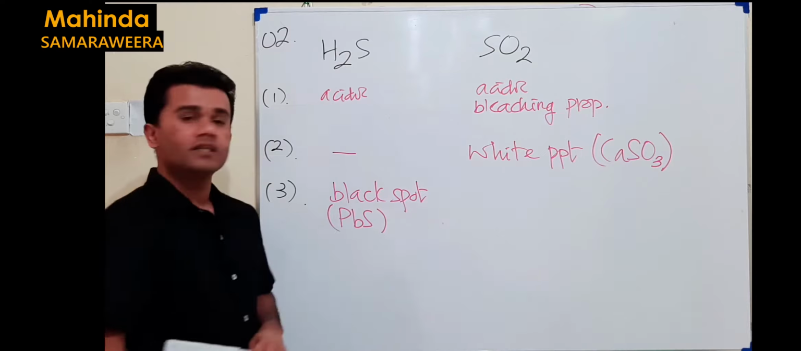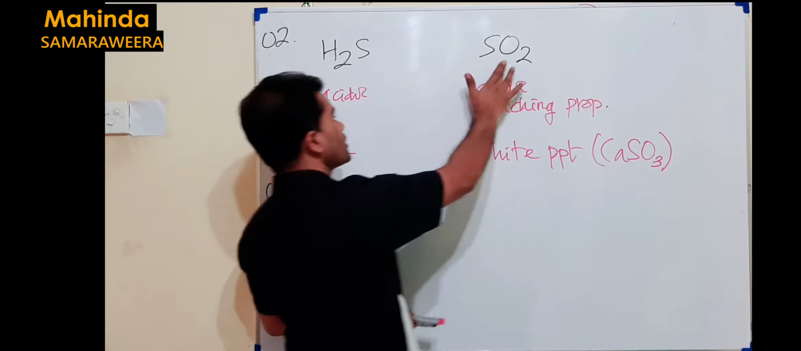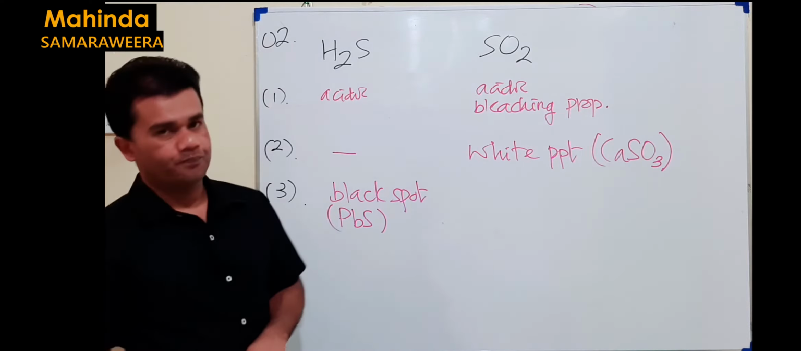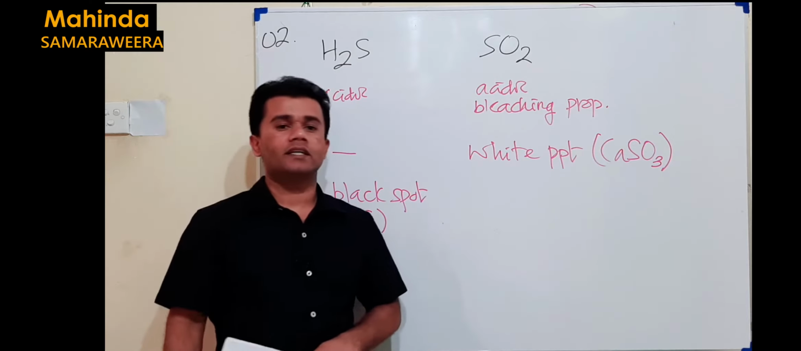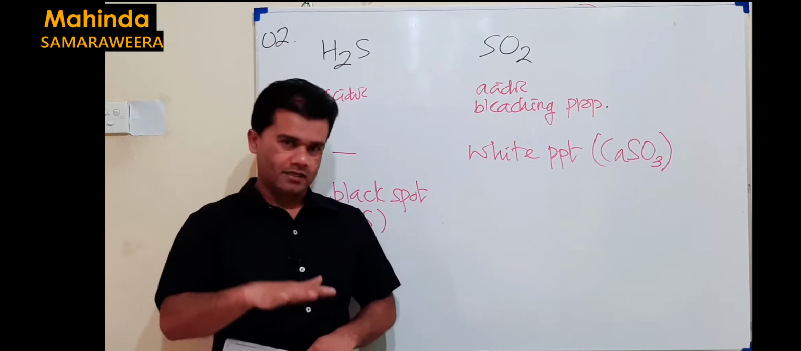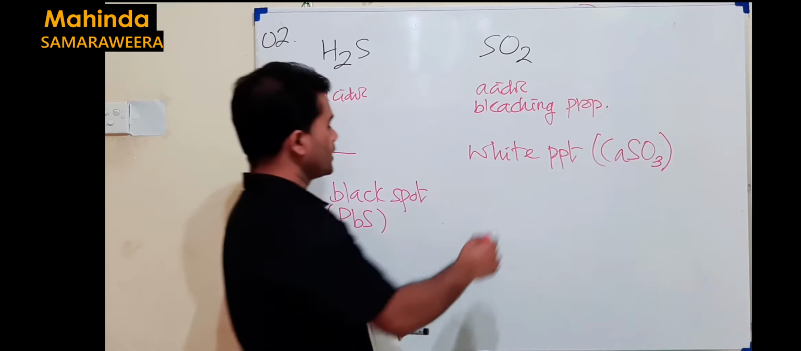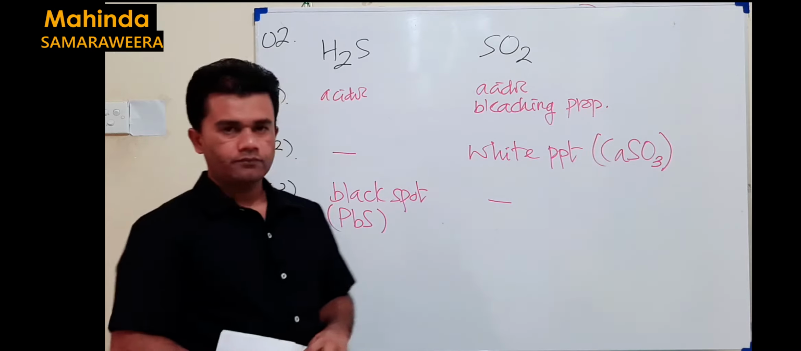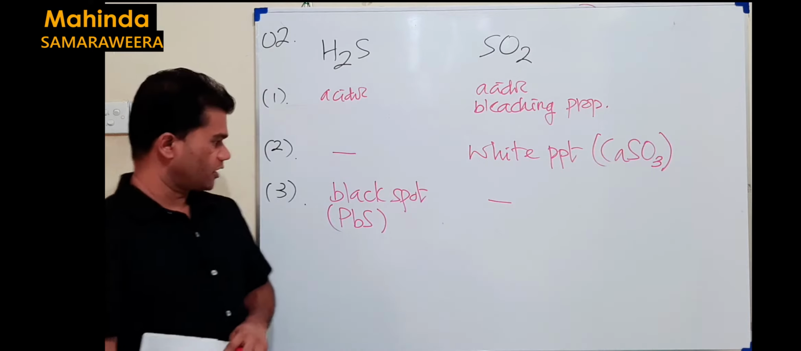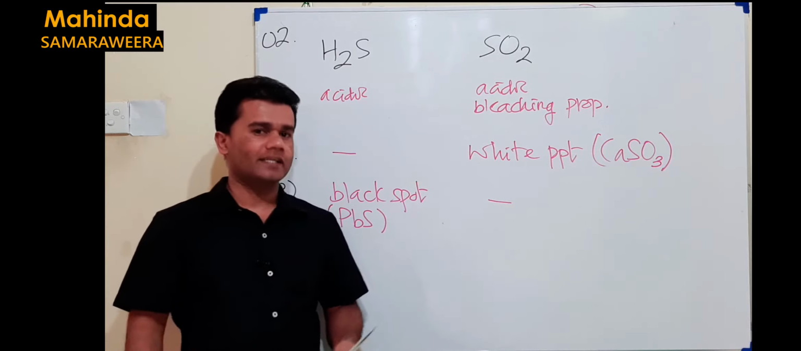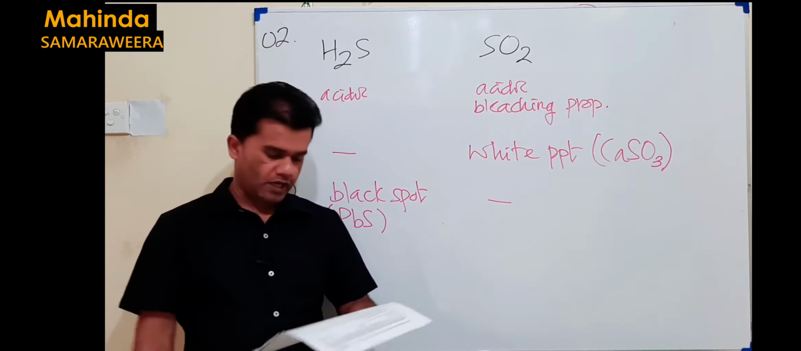So black spot. But do we get that situation with sulfur dioxide? No. Sulfur dioxide plus lead acetate gives lead sulfite, which is white. The filter paper is also white, so there is no clear observation here. Then two different observations are given, so we can use lead acetate to distinguish these two gases.